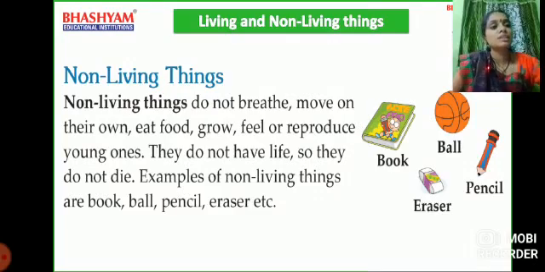Here you can observe the things: ball, pen, eraser, book. When you observe your small pencil, does it grow into a big pencil? No, because it is a non-living thing. When you feed your doll, will it eat biscuit or chocolate? No. Why? Because it is a non-living thing.